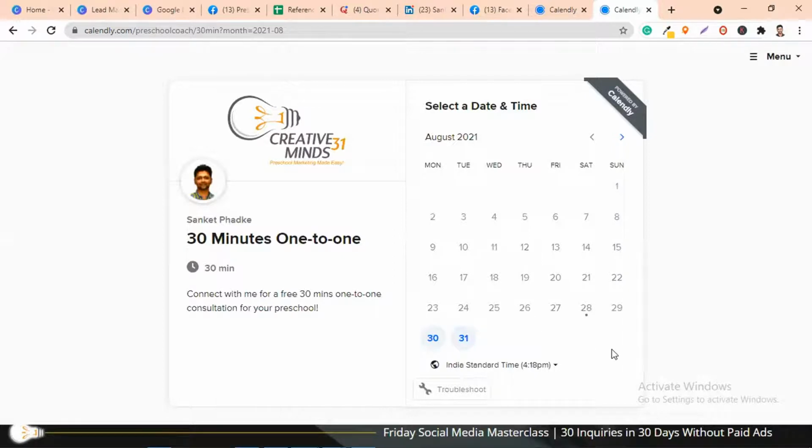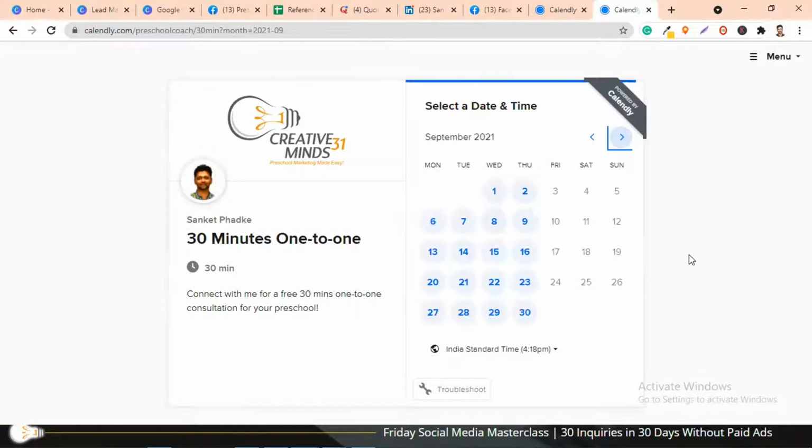For example, in this particular calendar, I have set dates from Monday to Thursday. So if you go to the month of September, you will see that only Monday to Thursday slots are vacant. And even the timing, I have already set it up. Anyone who goes to a particular date can book a slot only between say 12 p.m. to 4 p.m. So I know that I have to keep this time free on these days in case someone is booking a slot.